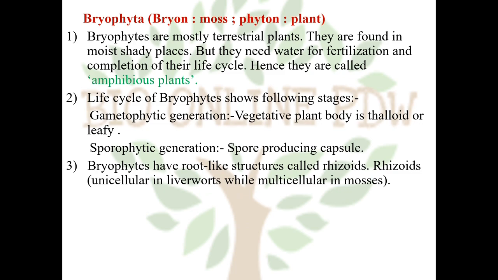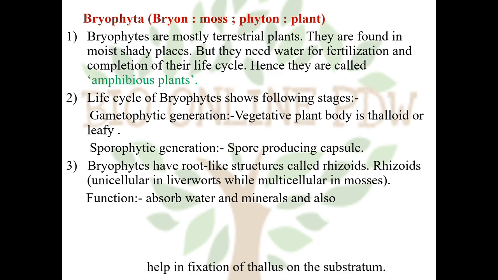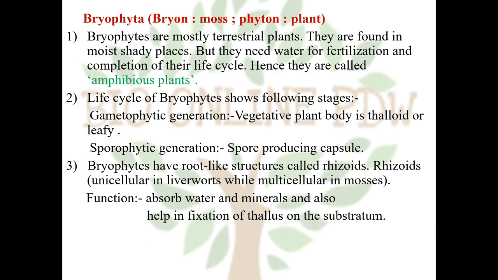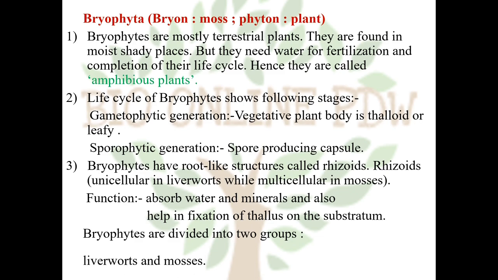Bryophytes have root-like structures called as rhizoids. Rhizoids, in case of liverworts, they are unicellular. In case of mosses, they are multicellular. Function of rhizoids: absorbs water and minerals and help in fixation of thallus on substratum. Bryophytes are divided into two groups: liverworts and mosses.